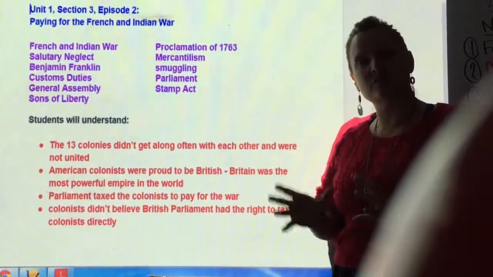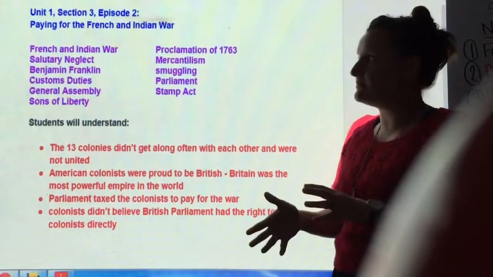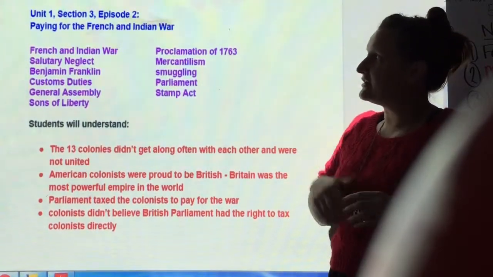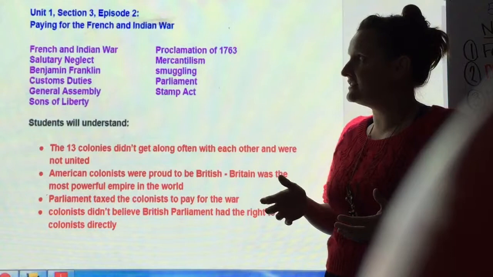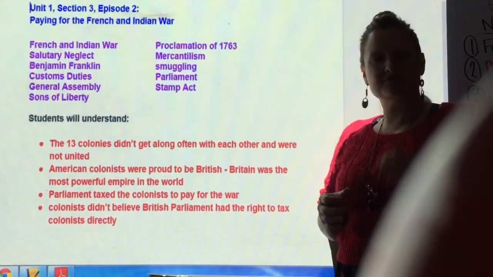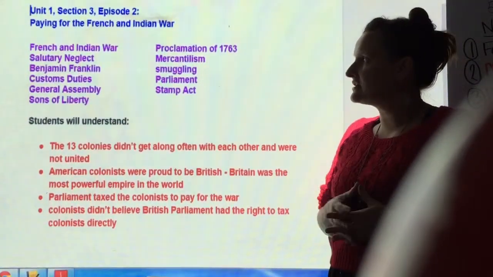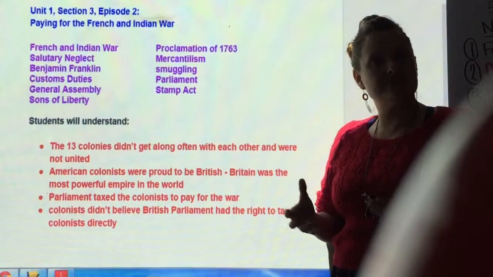Now we're going to look at the results and why that started some tension between the 13 colonies and Great Britain. Our vocabulary: French and Indian War, salutary neglect, Benjamin Franklin, customs duties, General Assembly, we'll talk a little bit about the Sons of Liberty, Proclamation of 1763, mercantilism, smuggling, Parliament, and the Stamp Act.